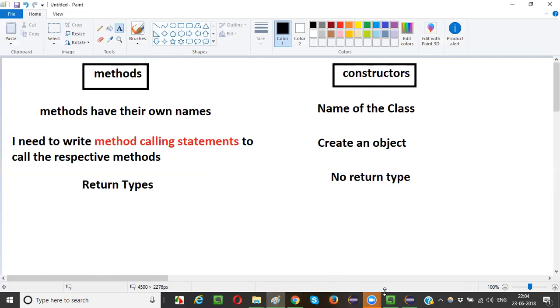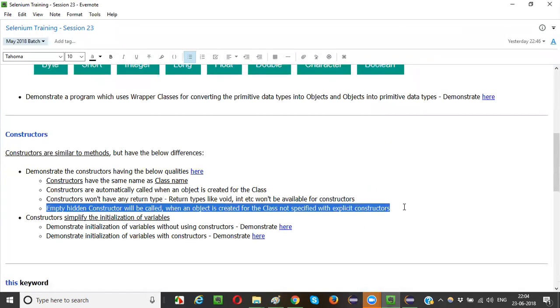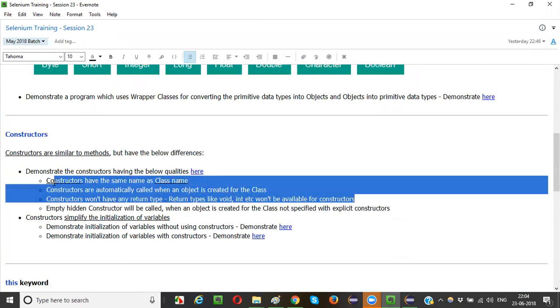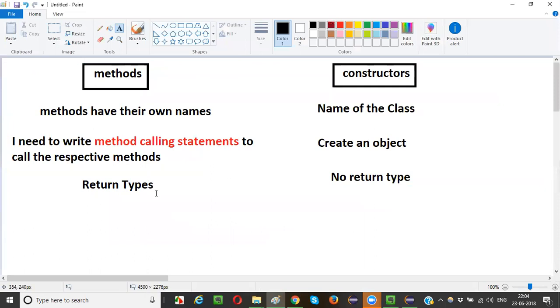These are a few differences. I will explain this programmatically. You will not understand this now. After I explain this program, I will explain this particular line. Till then, just understand these high level differences between methods and constructors.